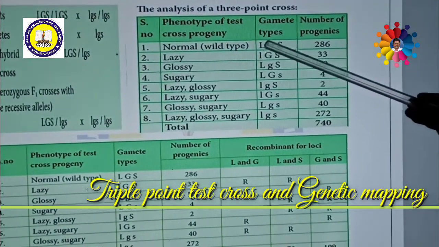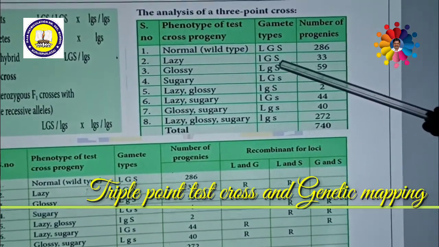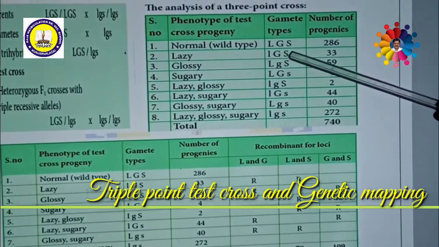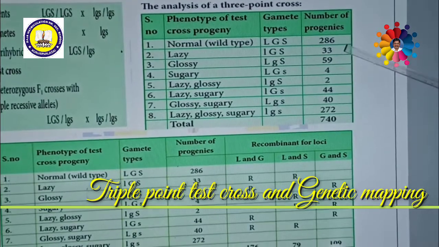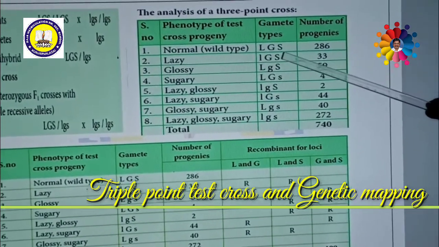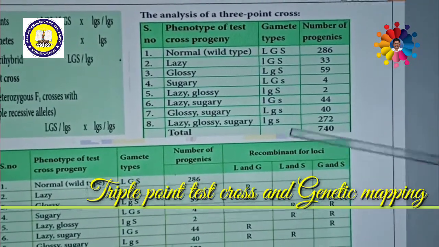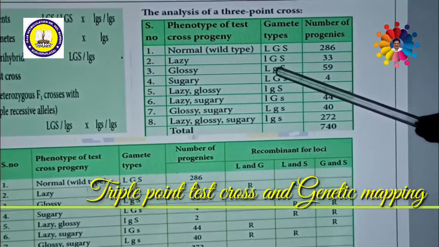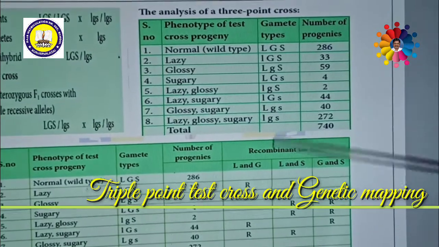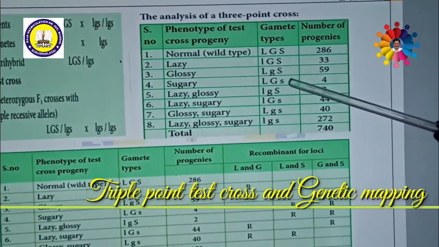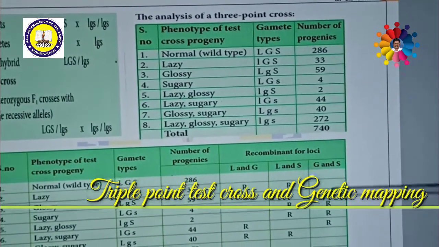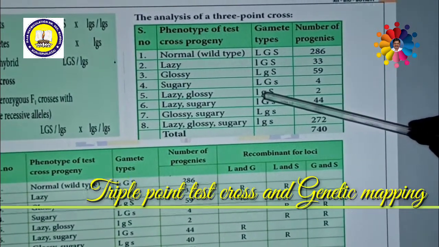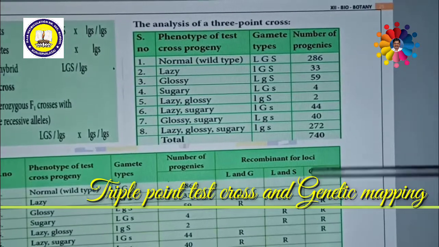The small l indicates lazy. That means small l, capital G, capital S is lazy. There are 33 lazy progeny. There are 59 glossy plants. There are 4 plants with sugary endosperm. There are 2 lazy and glossy progeny.